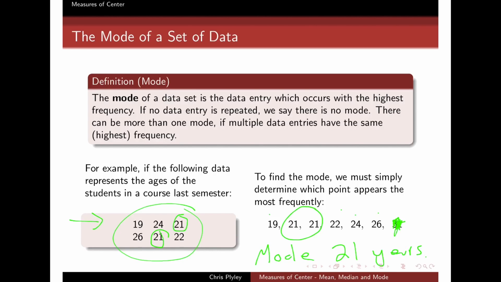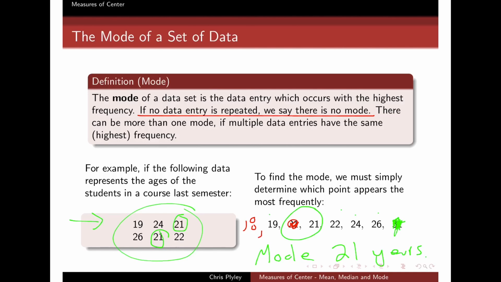A quick note, what if no number appeared twice? What if this student here, for instance, was not 21? What if they just weren't there, or what if they were 18 or something like that? Then I would have no number that appeared twice. If no data entry is repeated, then we just simply say there is no mode.